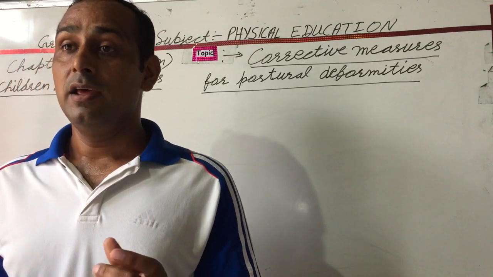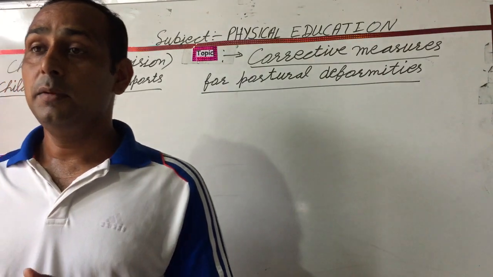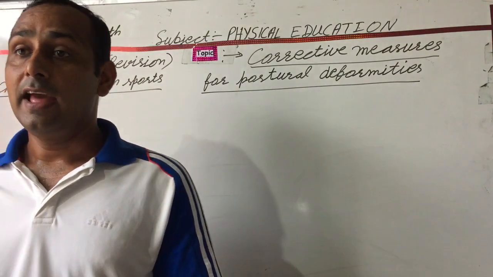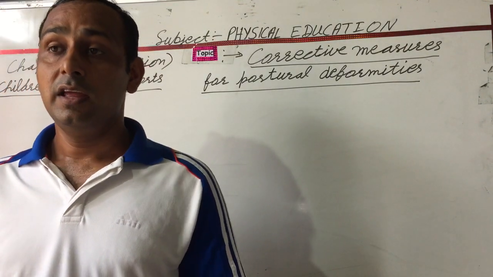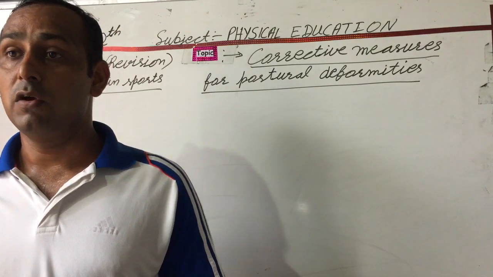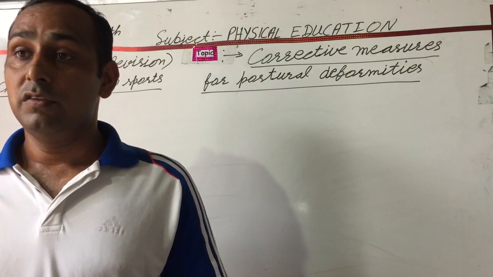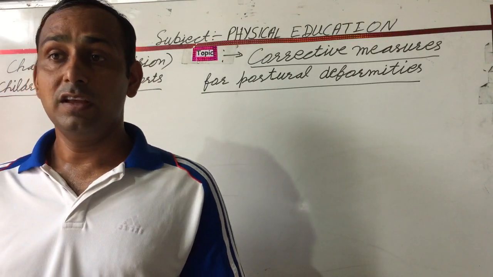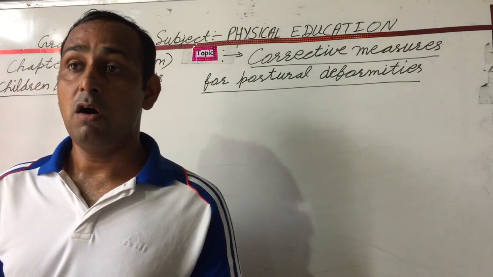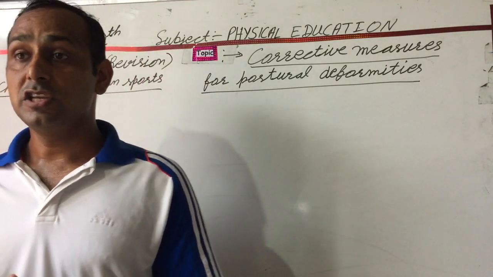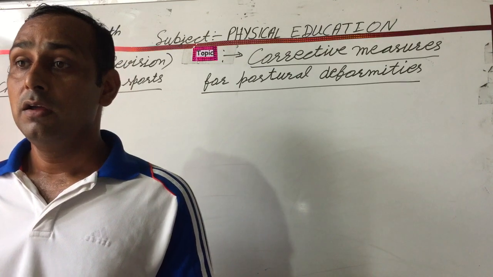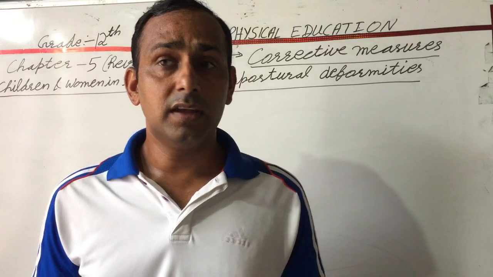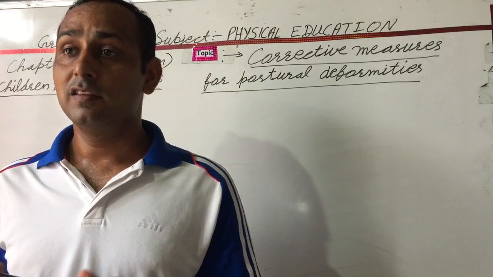Physical activity plays an important role as a corrective measure for different deformities. Physical activities not only help to correct the deformities, they also help the person to prevent different deformities. Physical activities make the body muscles and bones strong and healthy. They also make other systems of the body healthy, which helps to prevent various deformities. Some of the physical activities are explained below.